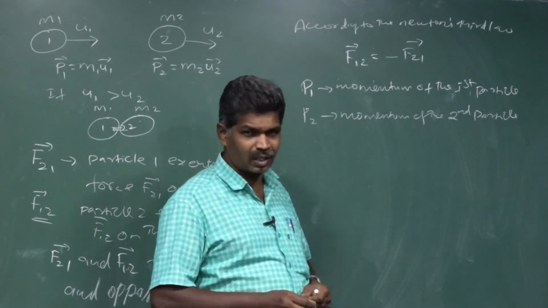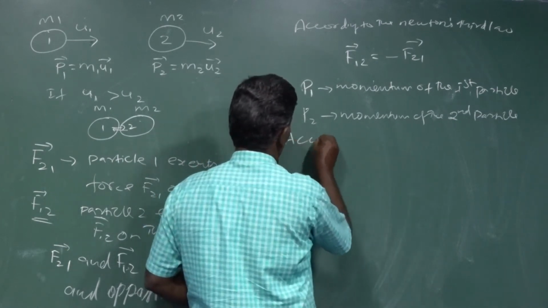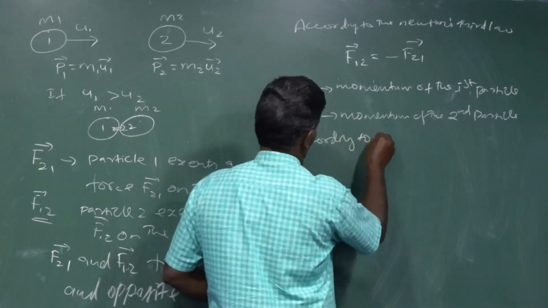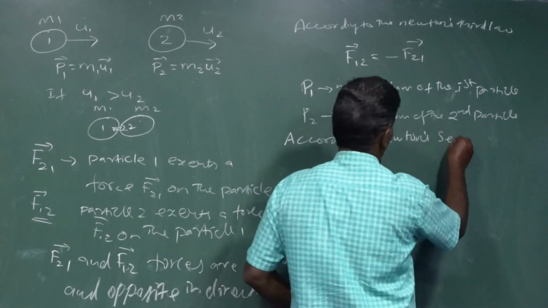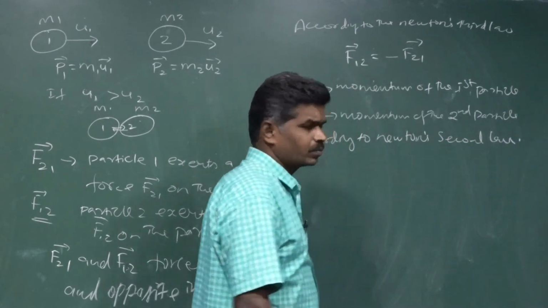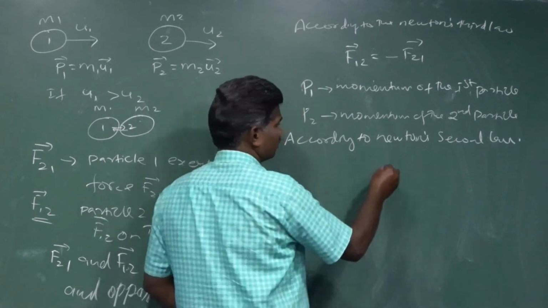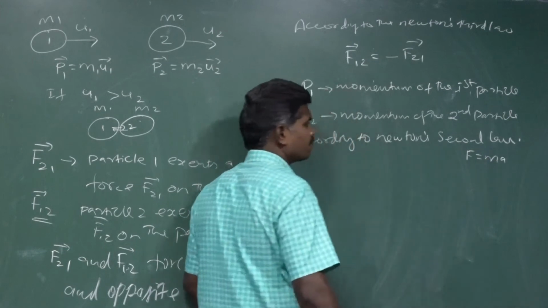Next we are going to take Newton's second law. According to Newton's second law, the equation is F equals ma.